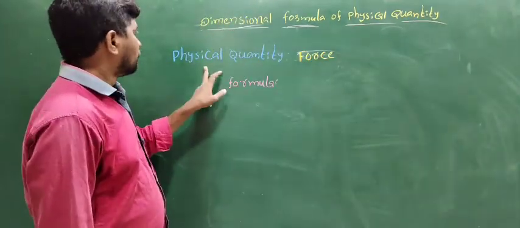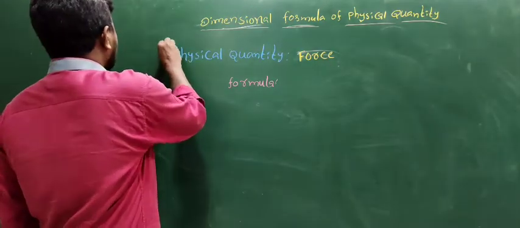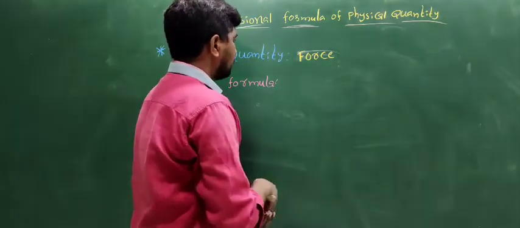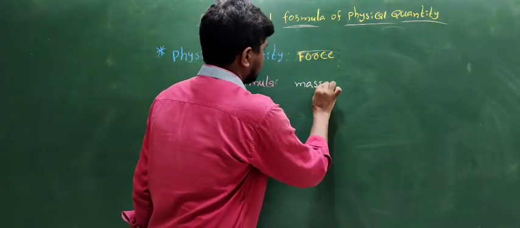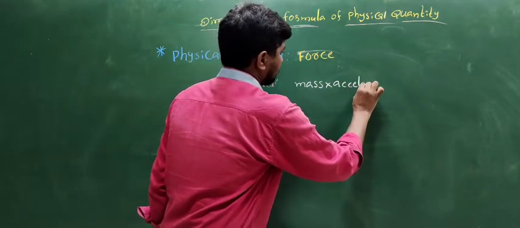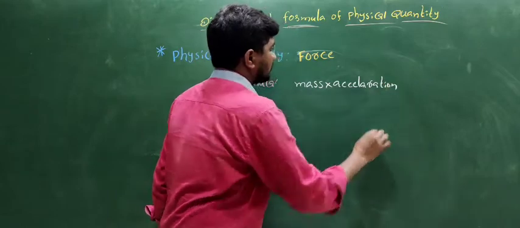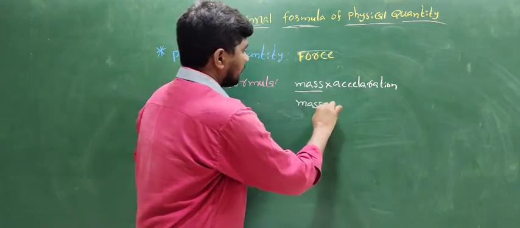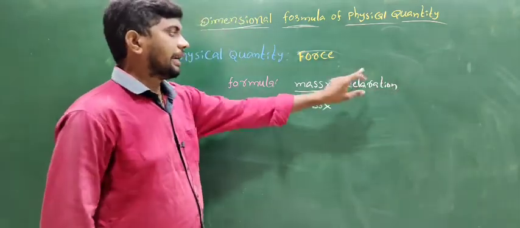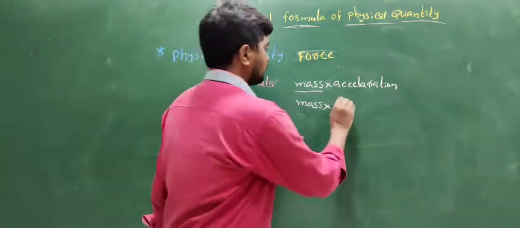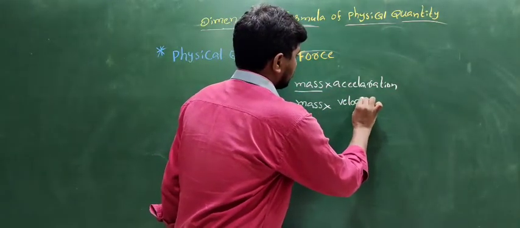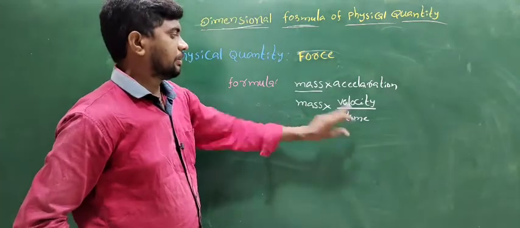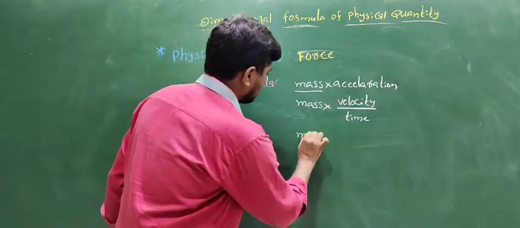Another physical quantity is force. This is important: the dimensional formula of force. The formula of force is mass into acceleration. What is acceleration? The rate of change of velocity is called acceleration. So velocity by time is the acceleration.